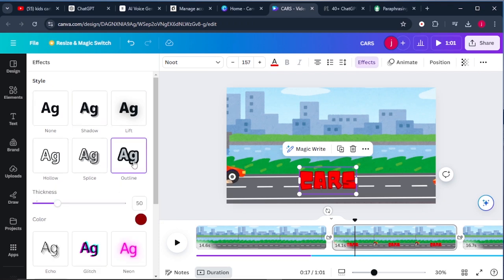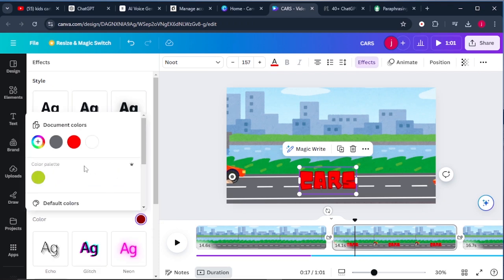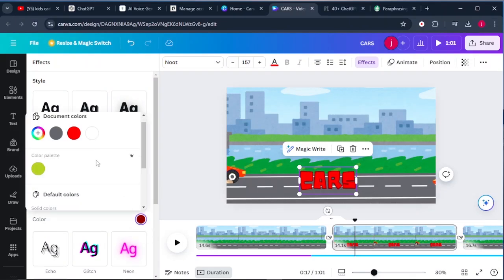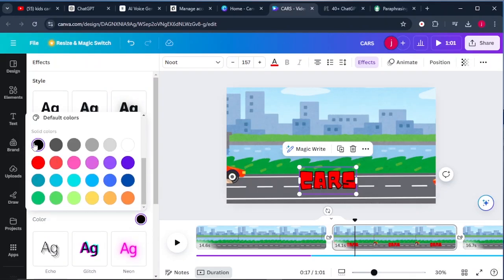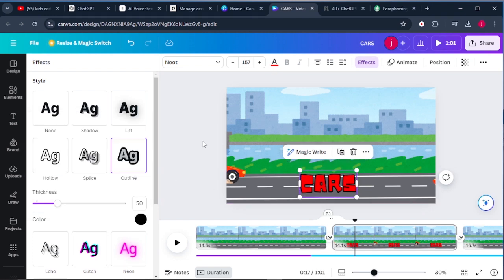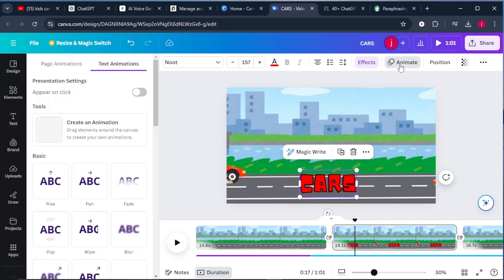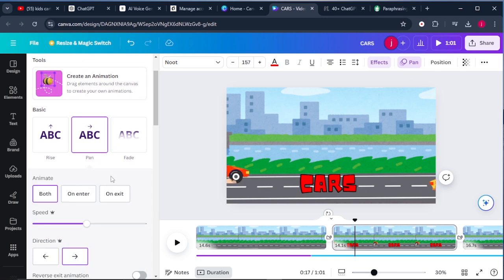Let's say we select this one, and after selecting this, we can add in a black color. We can add in some effects like that. We can place it here at the bottom like that. Then we can add in some effect so that it comes up like that. Okay, perfect.